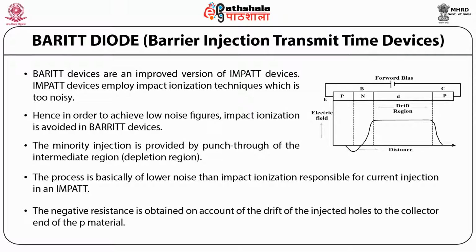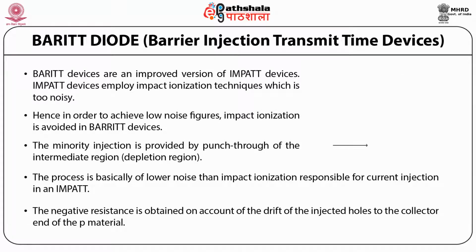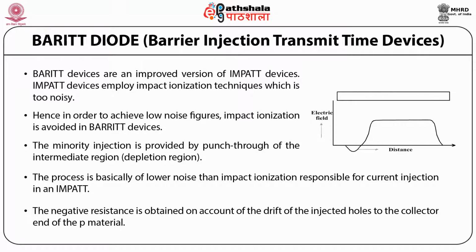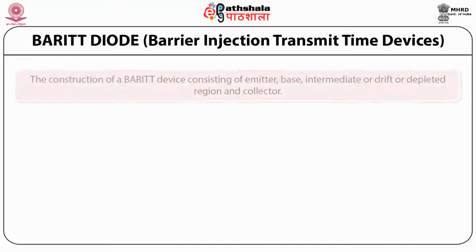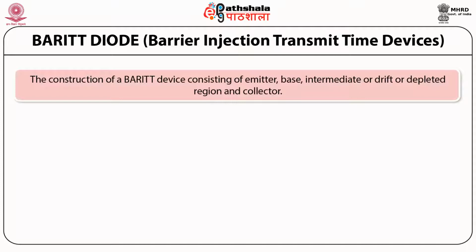The negative resistance is obtained on account of the drift of the injected holes to the collector end of the P material. The construction of a Barrett device consists of emitter, base, intermediate or drift or depleted region, and collector.